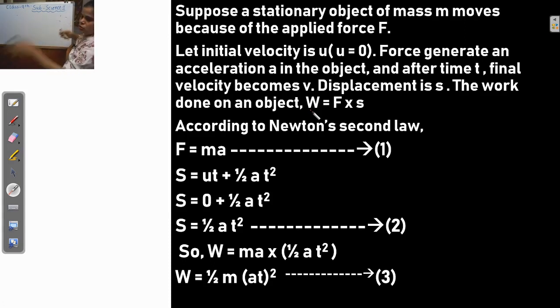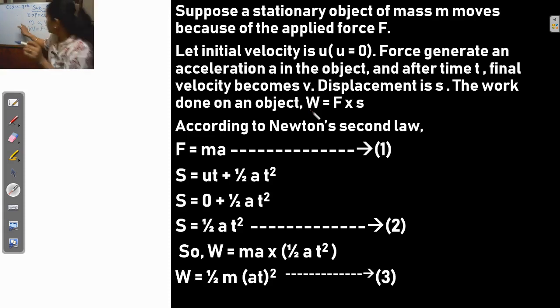So to derive the expression for kinetic energy, first of all you have to write all the assumptions in your own language. M is the mass of the object, u is the initial velocity, v is the final velocity, t is the time, s is the displacement, capital F is the force, a is the acceleration, and work done W is F into s.